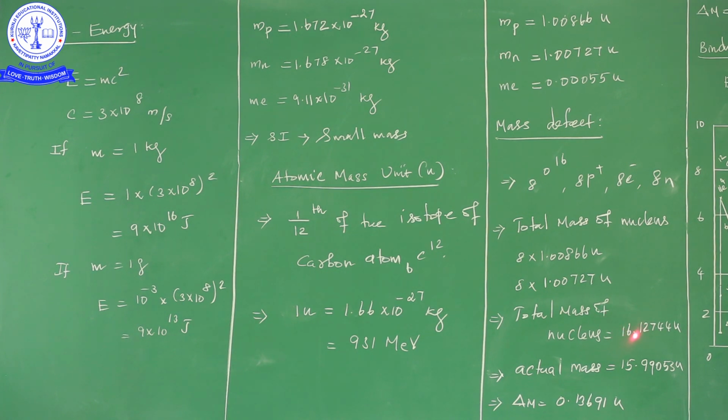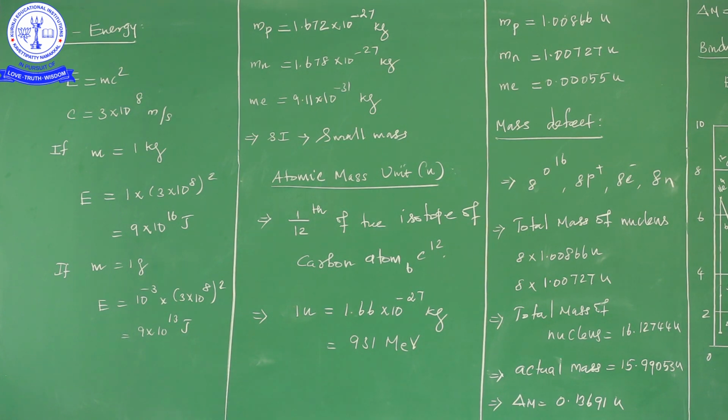So the 16.1274 is the mass of the nucleons, not the mass of the nucleus. Similarly, the actual mass is the mass of the nucleus only, not the mass of the nucleons. So delta m is the mass difference between the nucleons and the nucleus. How much mass we lose, the difference of mass, is 0.13691 atomic mass unit.